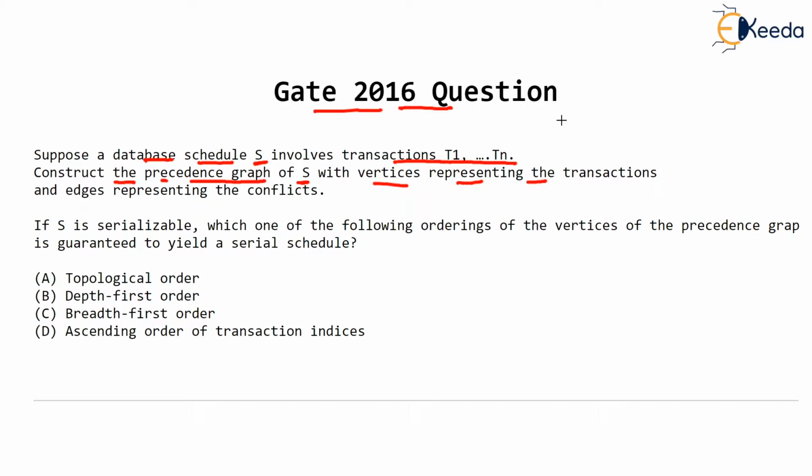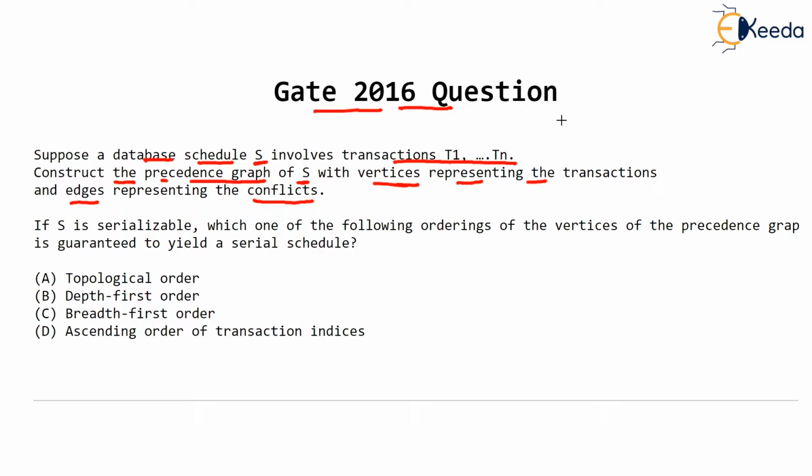As you all know from the past videos, every transaction will be shown as a vertex in the precedence graph, and edges represent the conflict. So if there is a read-write conflict from T1 to T2, then we will show an edge from T1 to T2.